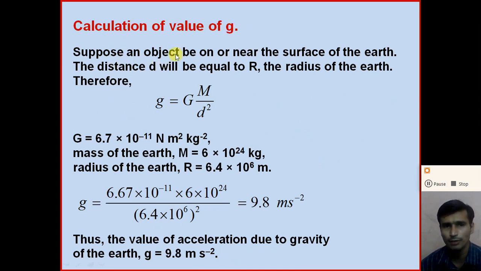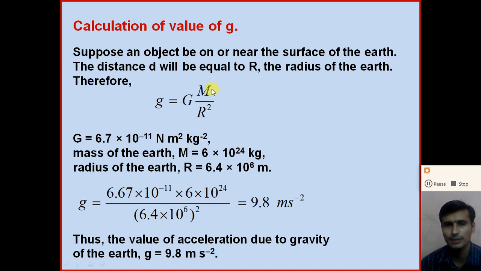So suppose an object is on or near the surface of the earth, the distance d will be equal to the radius of the earth, capital R. So replace this d by capital R. So we get a formula g is equal to capital G M divided by R square, where G is the universal constant of gravitation. Its value is 6.7 into 10 raised to minus 11 Newton meter square kg raised to minus 2.